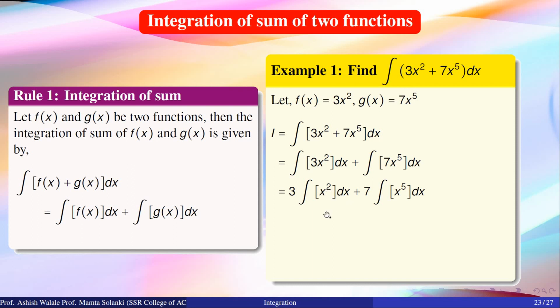Integration of x square is x raised to 3 upon 3, and integration of x raised to 5 is x raised to 6 upon 6. By simplifying this, we get x cube plus 7x raised to 6 divided by 6 plus constant of integration.